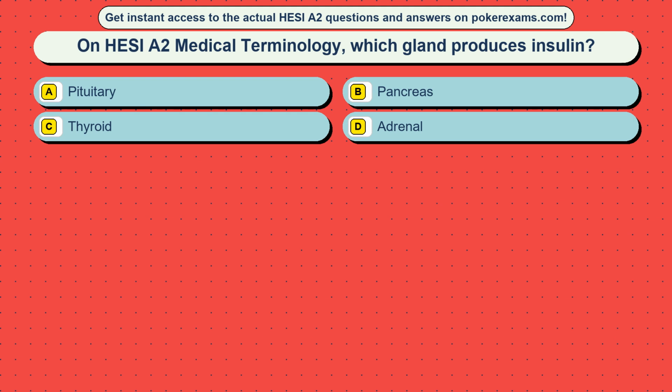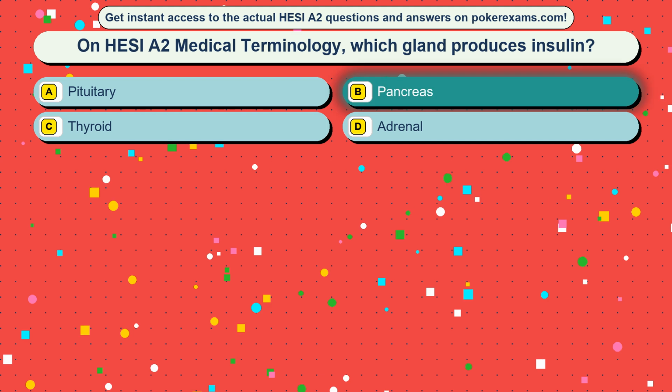Question 4. On HESI A2 medical terminology, which gland produces insulin? Option A, pituitary. Option B, pancreas. Option C, thyroid. Option D, adrenal. The correct answer is option B, pancreas.